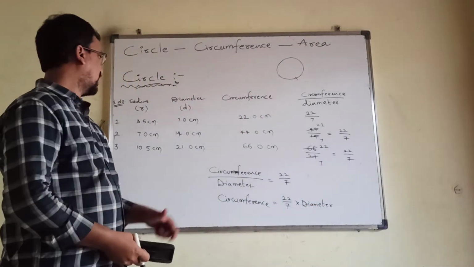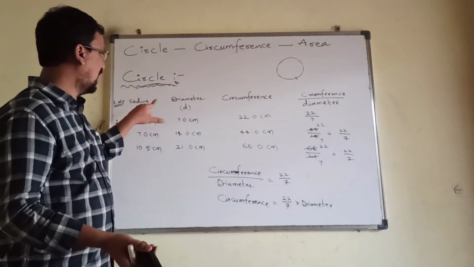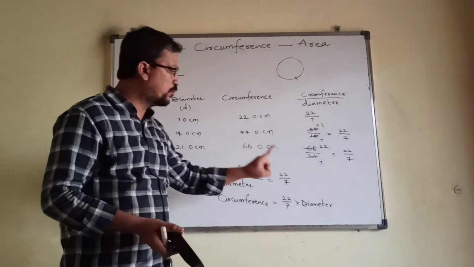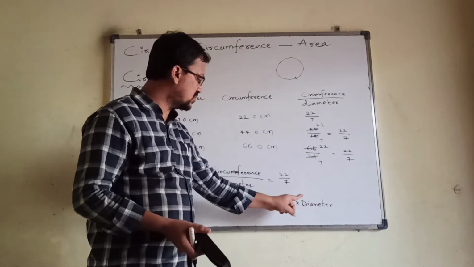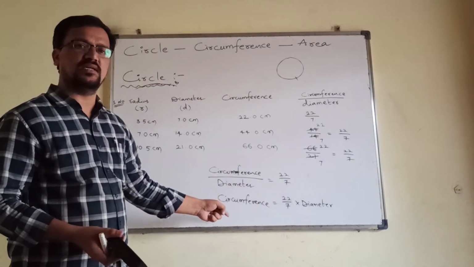So if I know the radius, I will make it double, I will get the diameter. That diameter I will put here, then I will do some calculations, I will get the circumference of that particular circle.